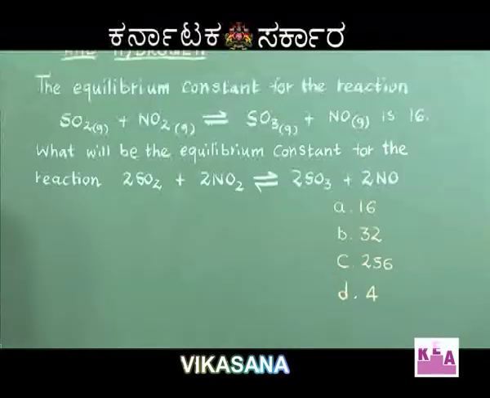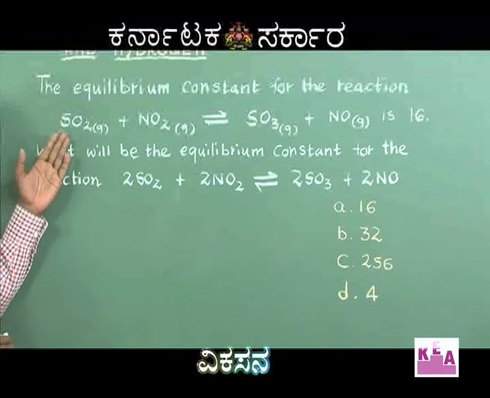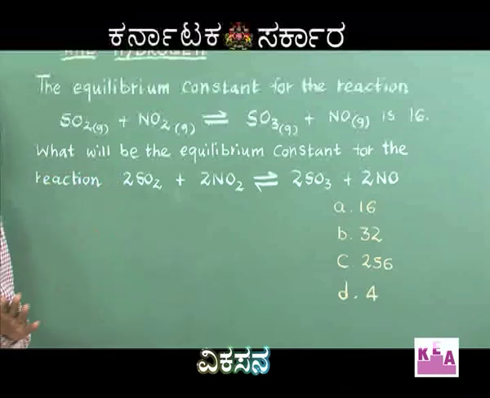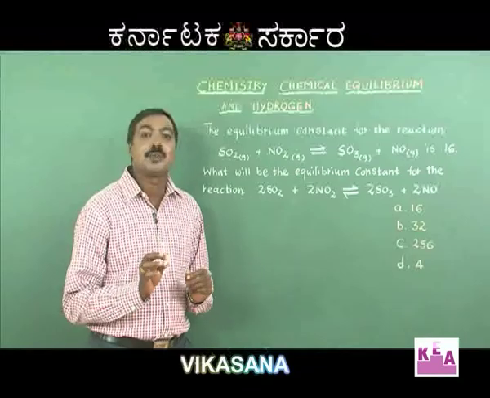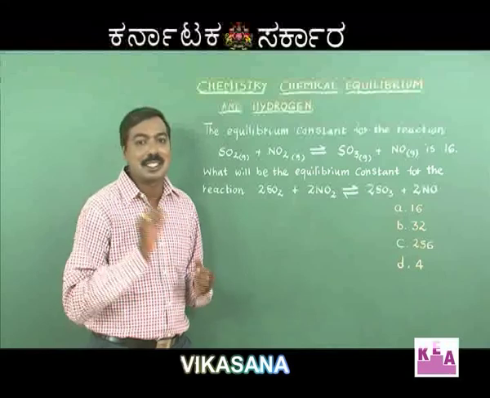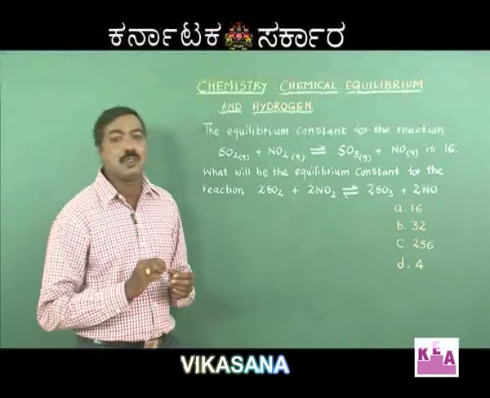Our next question. The equilibrium constant for the reaction SO2 gas plus NO2 gas giving me SO3 gas plus NO gas is 16. What will be the equilibrium constant for the reaction when the above mentioned equation is multiplied 2 times? To understand this question, let's learn a little bit of basics.